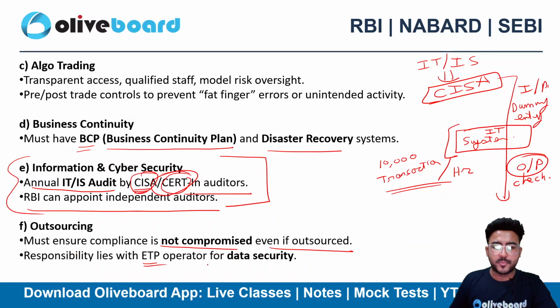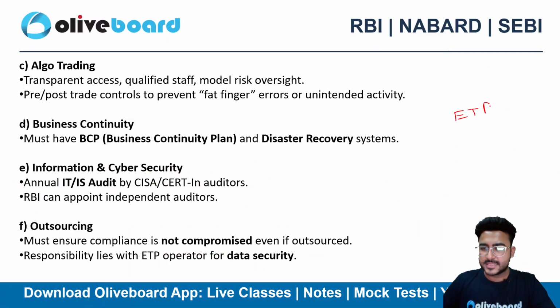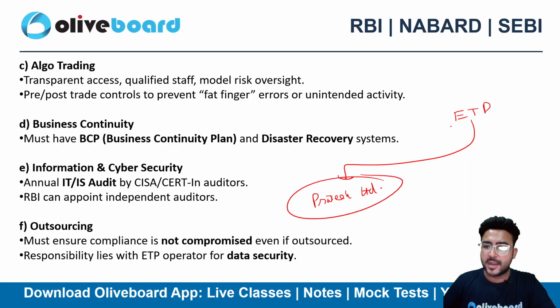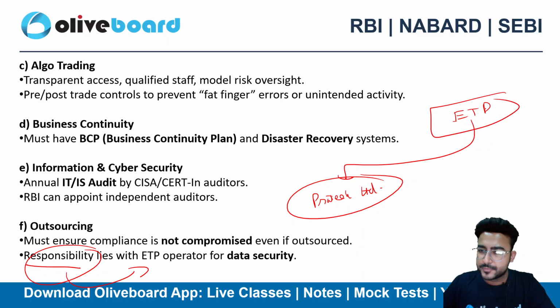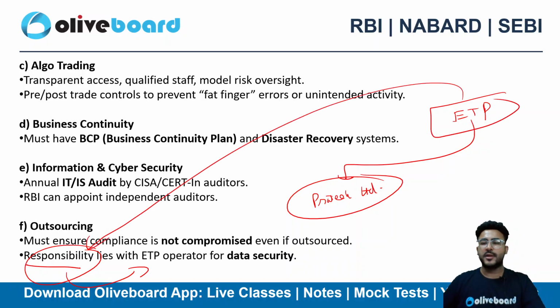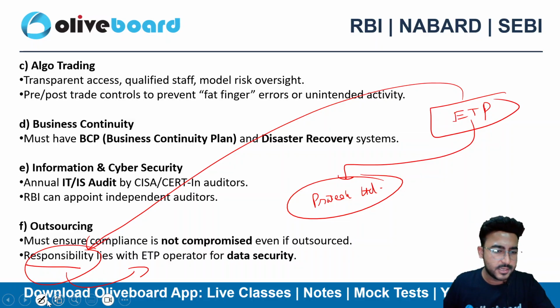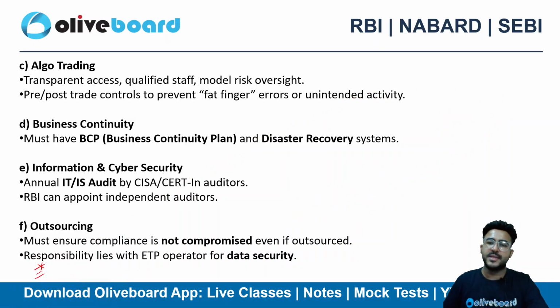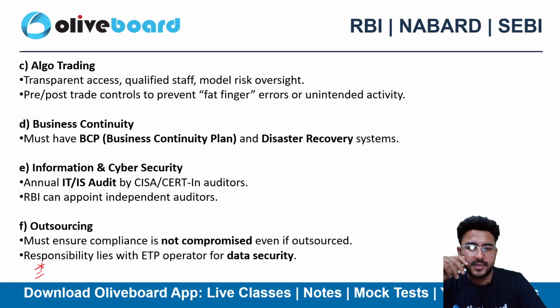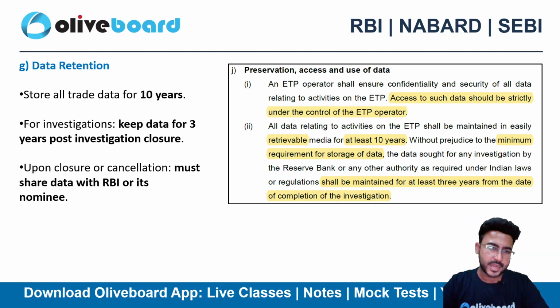Responsibility lies with the ETP operator for data security. Now, even if, let's suppose ETP has outsourced it to Prateek Limited, my company, they have outsourced a part of their activity to Prateek Limited. In that case also, the entire responsibility lies with ETP only, right? They are responsible for the conduct of my company as well as their own acts. Obviously, the ultimate responsibility is with the ETP. Please do remember this as well. A direct question can be formed from this as well, plus the net worth related thing and the experience related thing. You need to remember that.